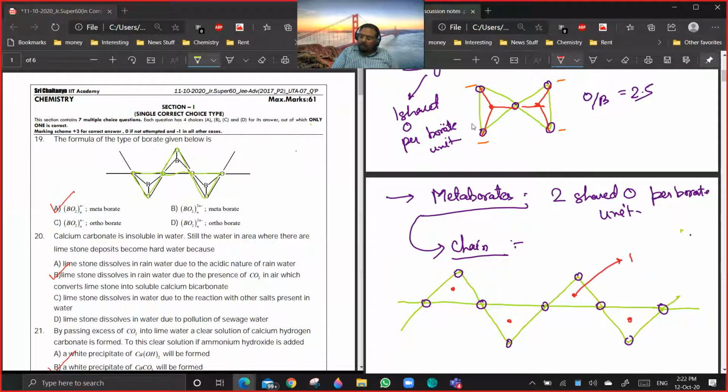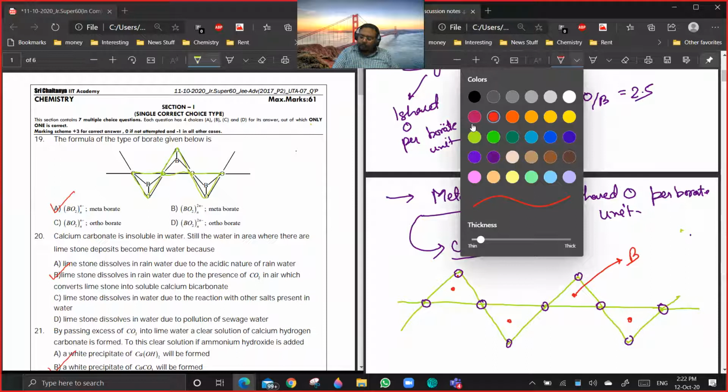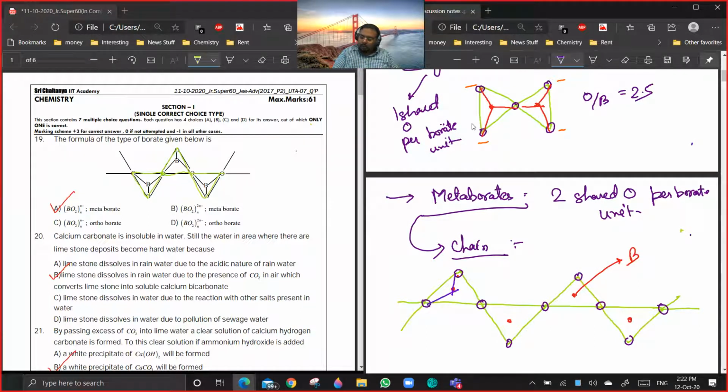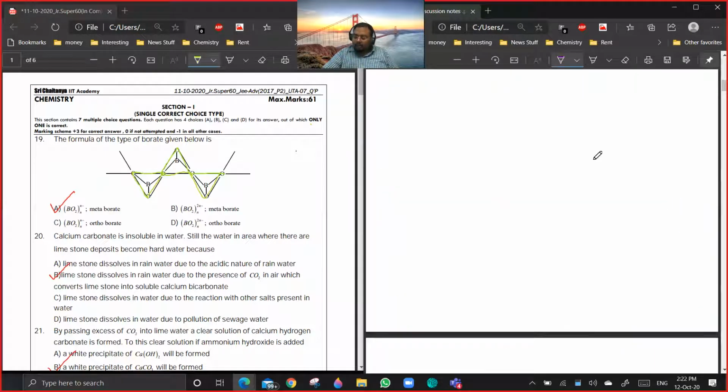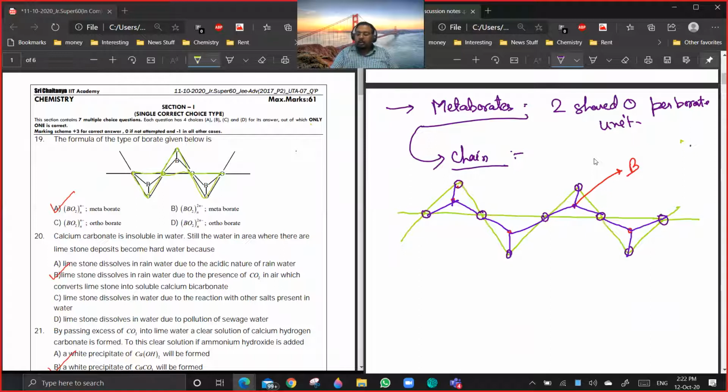So each of them represents a boron atom. It is something like this. There was actually no time in the boron family to discuss these things. Silicon is officially there in NCERT also, so I discussed it in detail. But it is like that only. So here you have 2 shared oxygens. In metaborates, always 2 shared oxygens will be there. And the general formula will be (BO2)n n minus.